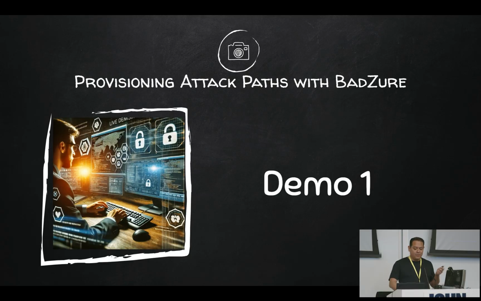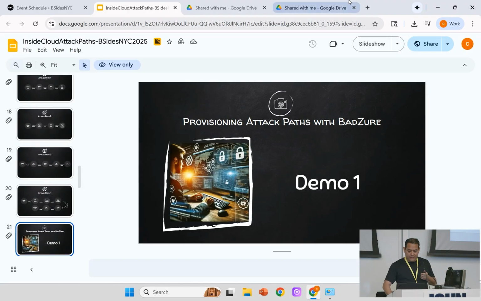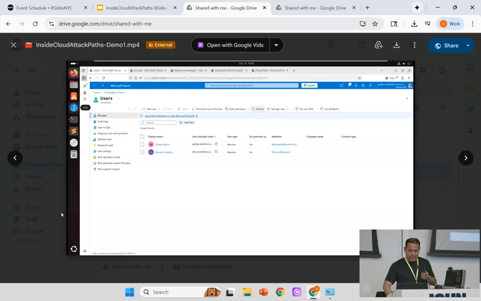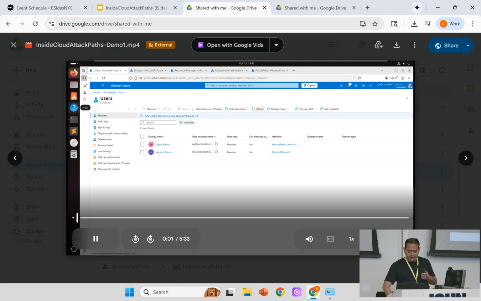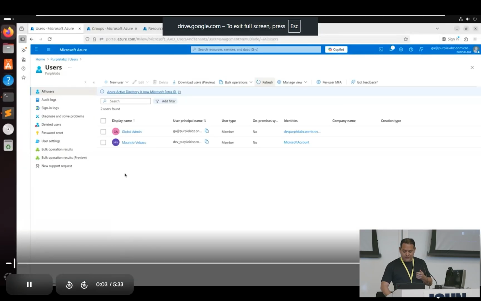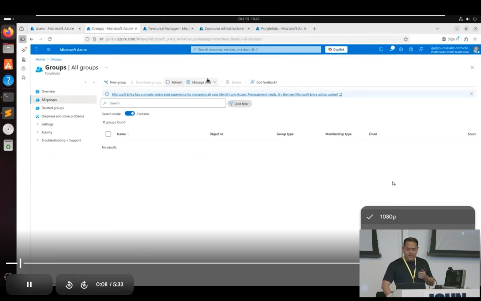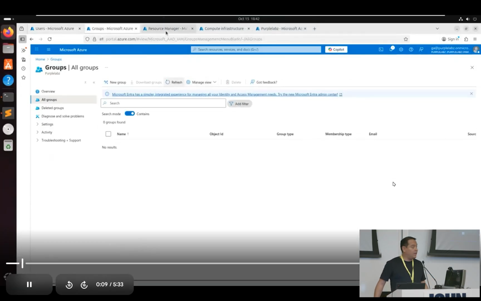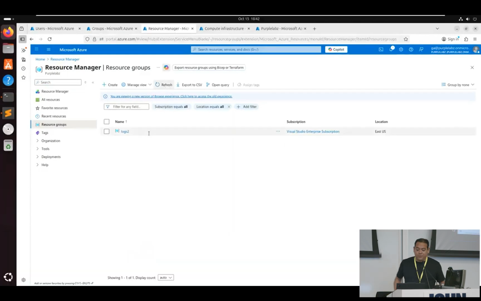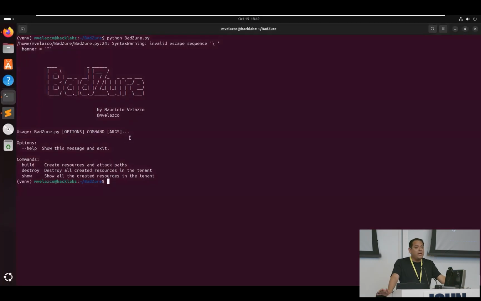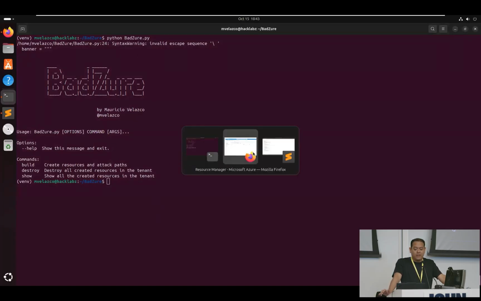All right, so let's move on to the first demo real quick, and hopefully this works out here. Great. I was afraid this was not going to work, and let's make sure we have the right quality. But essentially what I'm sharing here is, we have a live tenant. Hopefully this shows up. It's pretty empty. We have no users, no groups, no resources, and we have our tool here, Batcher, which is again open source. You can download this and do the same as what we're going to do.